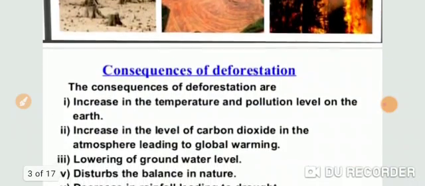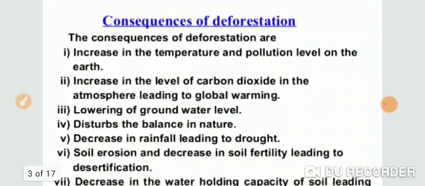So, due to deforestation, some consequences occur, and these consequences are, very first is lesser rainfall, because all the plants help in rainfall. In plants, one important phenomenon takes place, that is transpiration.